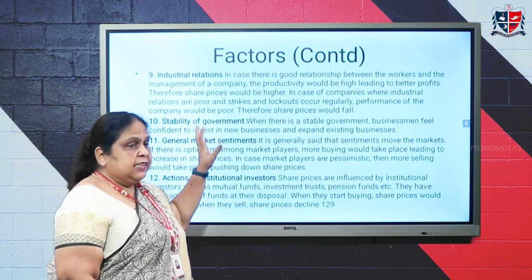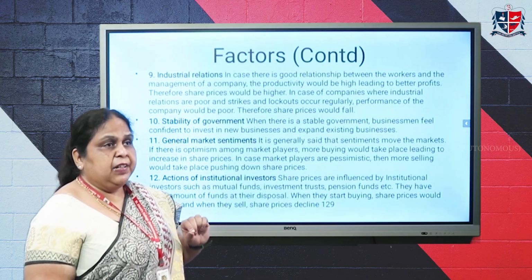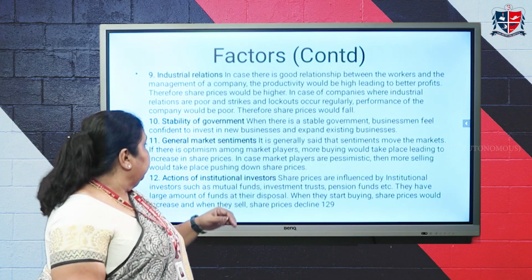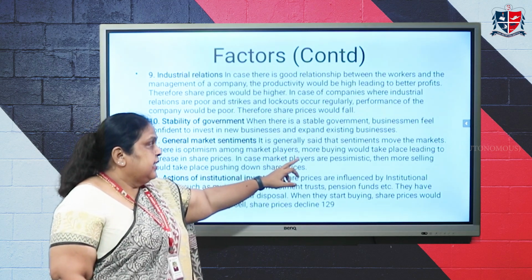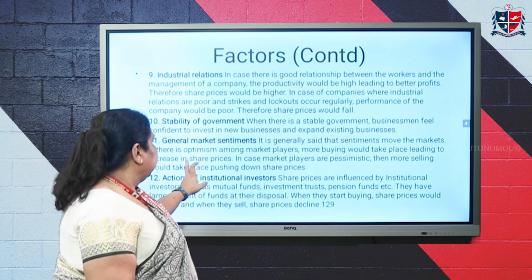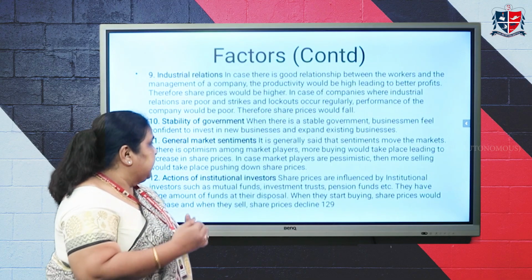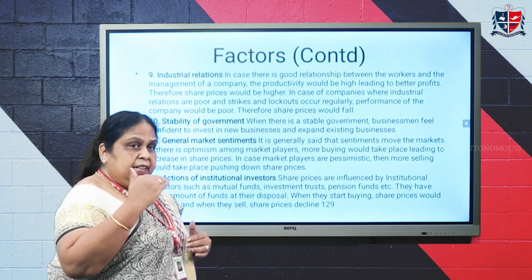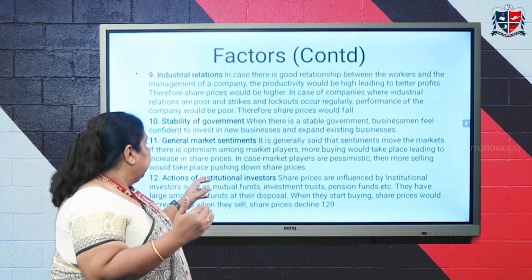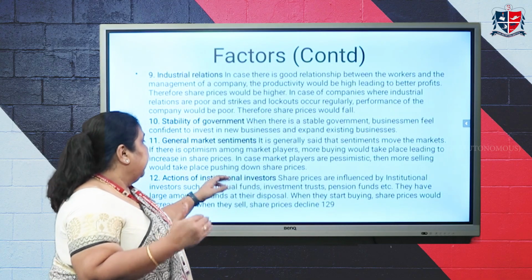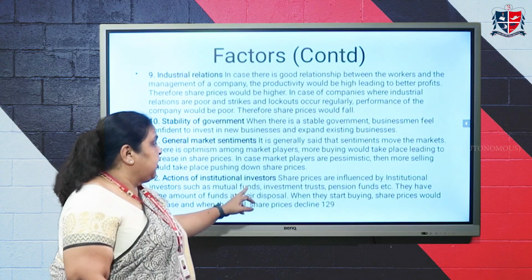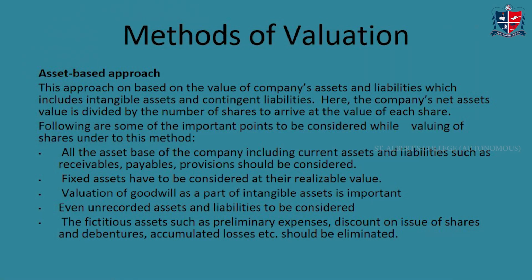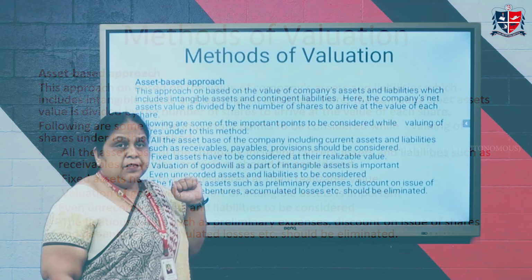Stability of the government is also one of the factors which increases the share price. Again, general market sentiments. It is generally said that sentiments move the market. If there is optimism, it would make an increase in the share price. But if it is pessimistic, then the share price would go down. Then the action of institutional investors is also one of the factors which determine the valuation of shares.